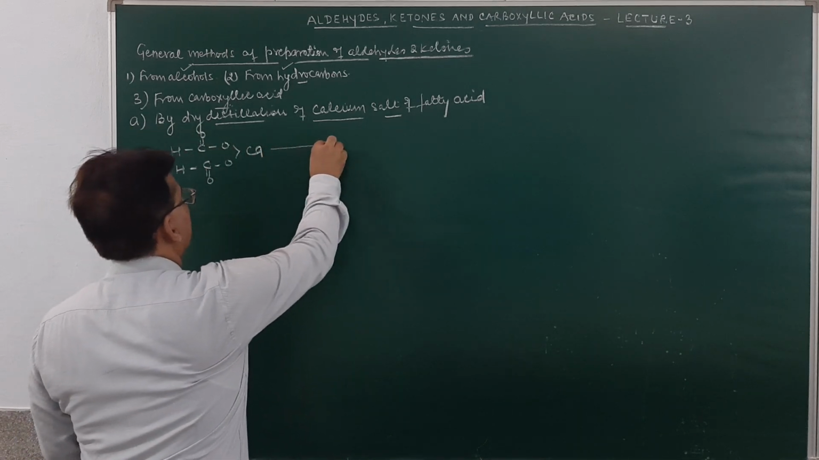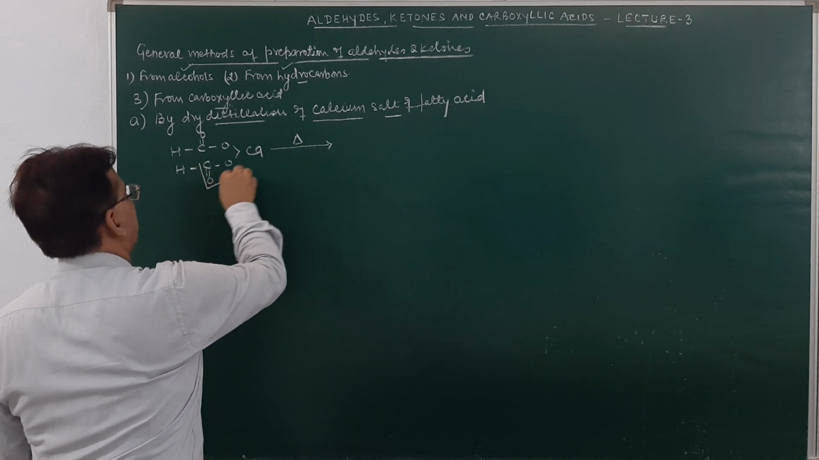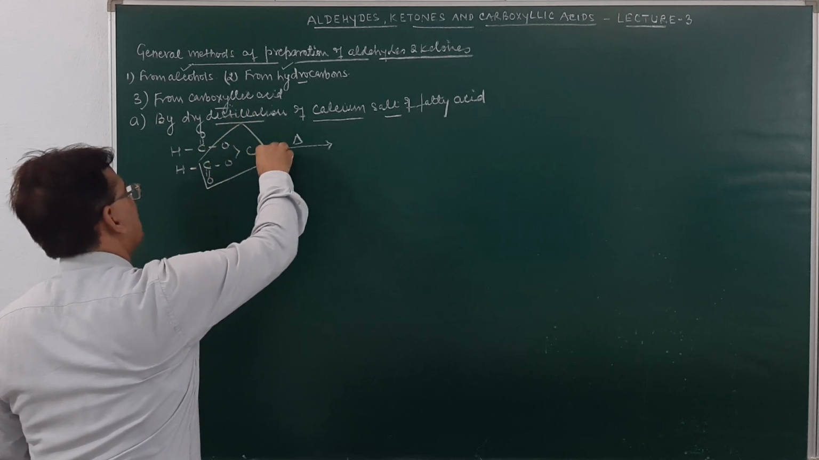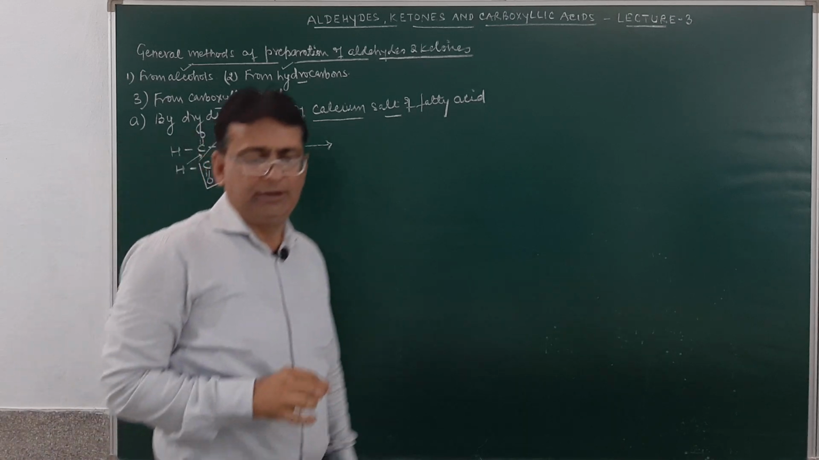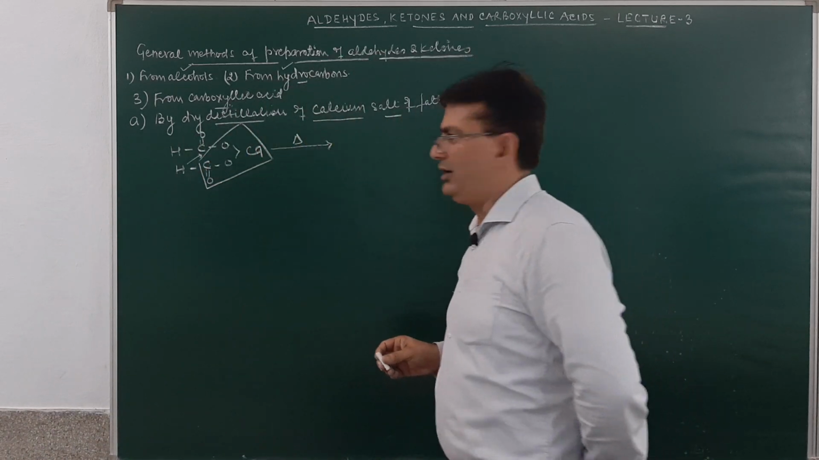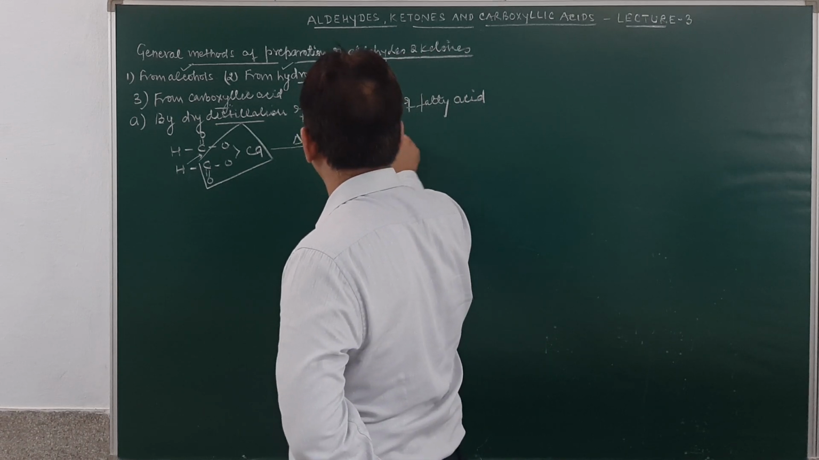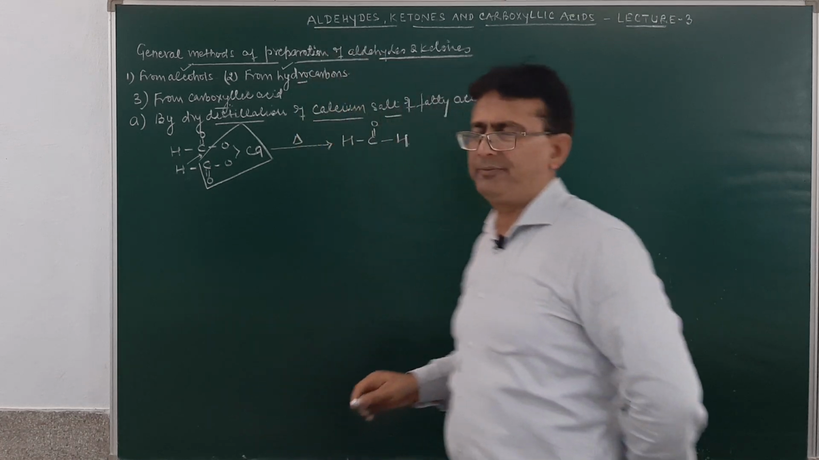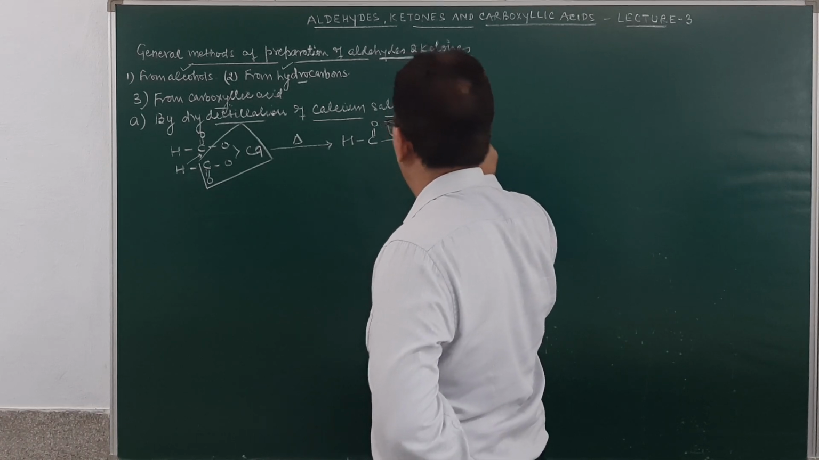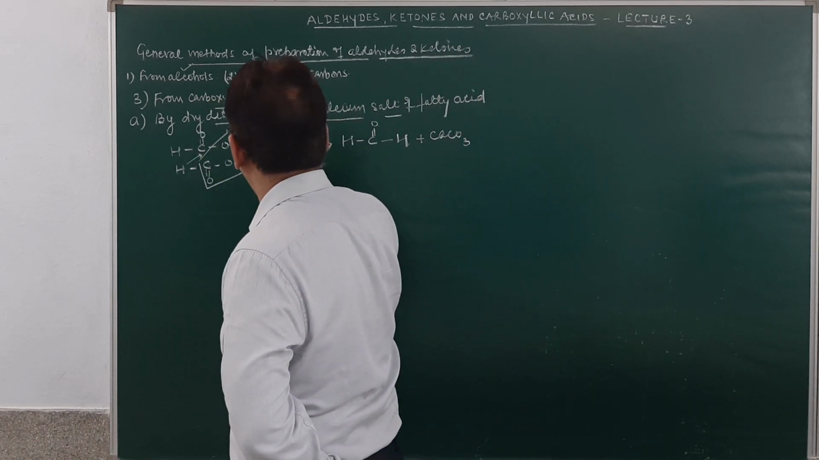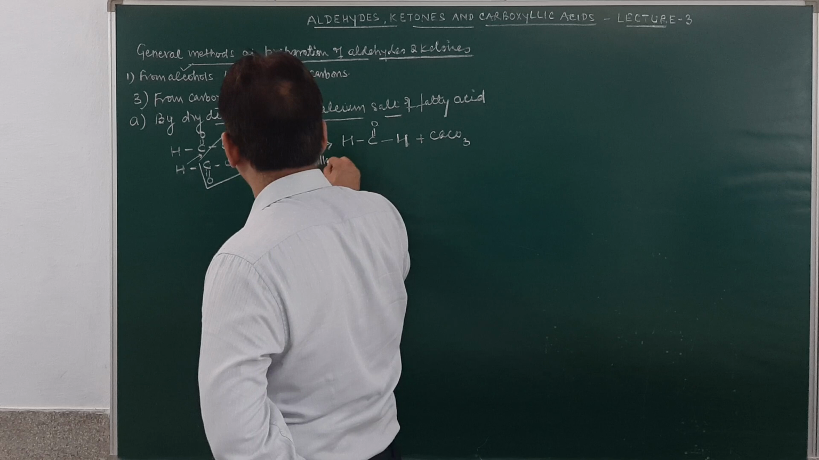So, if we heat calcium formate, heat means dry distillation, calcium carbonate will be given out. This is CaCO3. You can see over here. And this H will attach over here. And this will result in the formation of a formaldehyde molecule. So, the product obtained will be HC double bond O and then H. So, formation of formaldehyde will take place, and calcium carbonate will be given out. And this is the process of dry distillation.